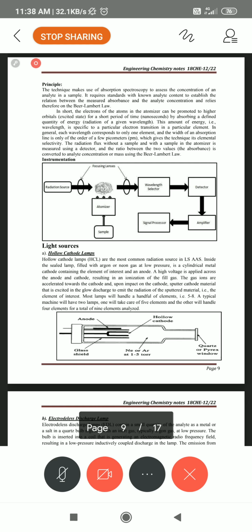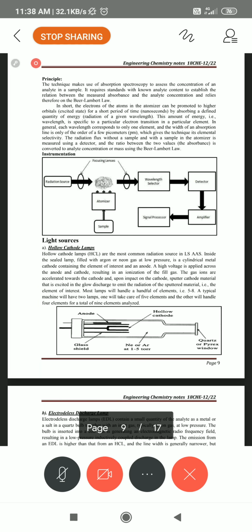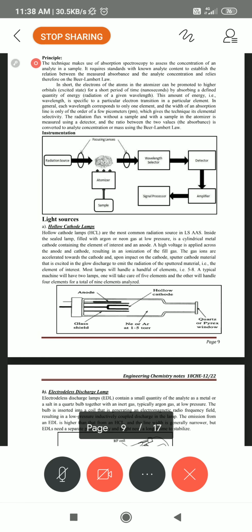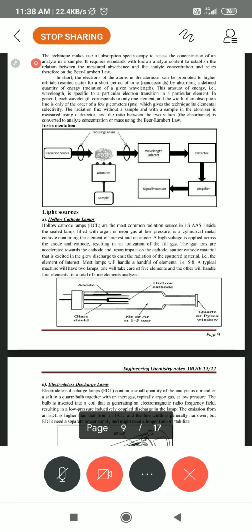Afterwards, the same rays pass through the sample to the monochromator, the photo detector, and lastly the data processor and display. Immediately it shows how many ppm, whether sodium or calcium or anything; it can even take solids and slurry. There is one more sample space that we can use, the electrothermal atomizer or graphite atomizer.